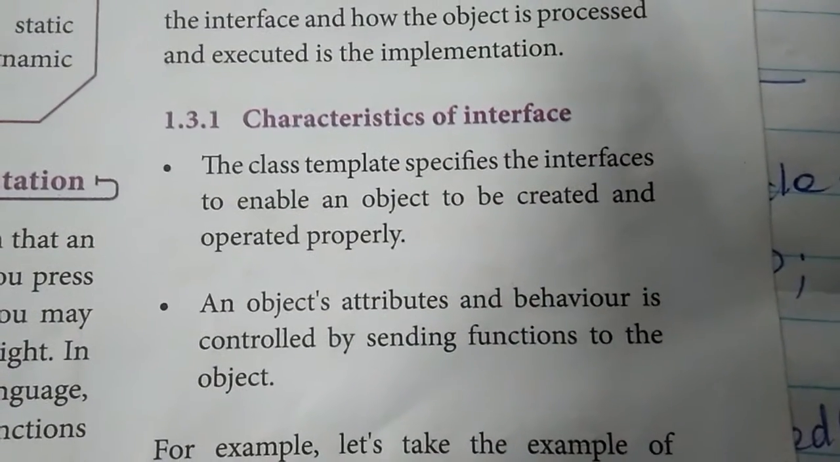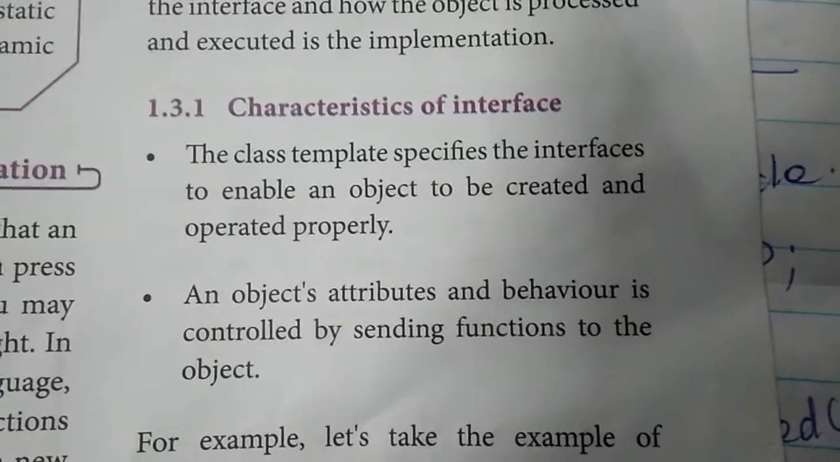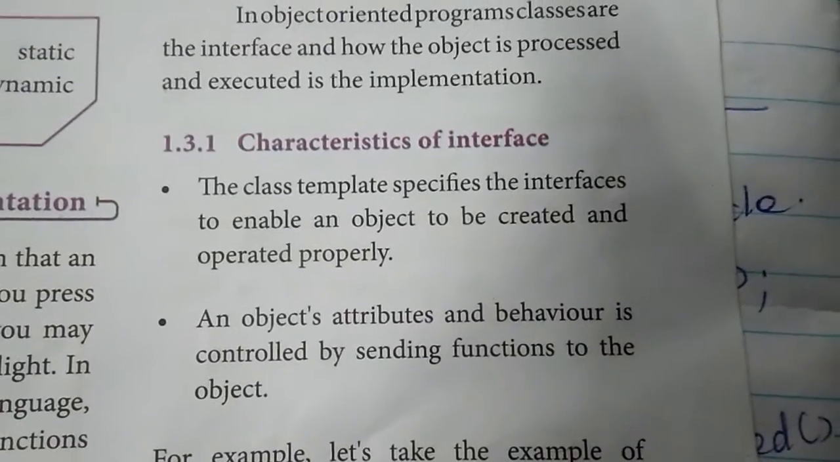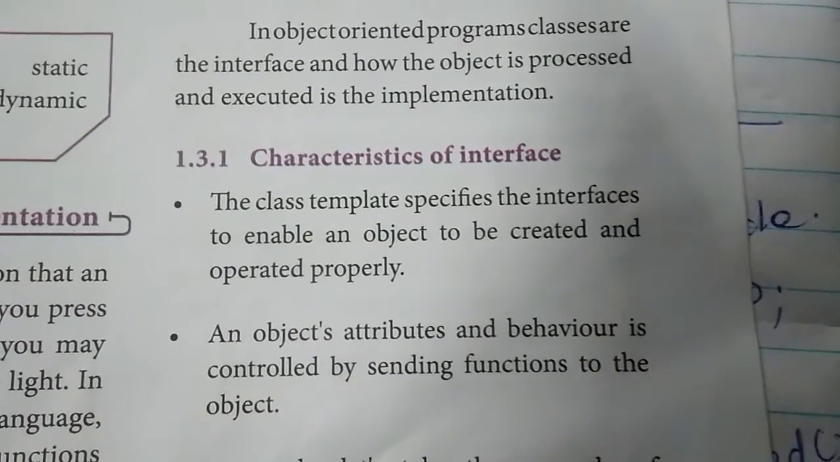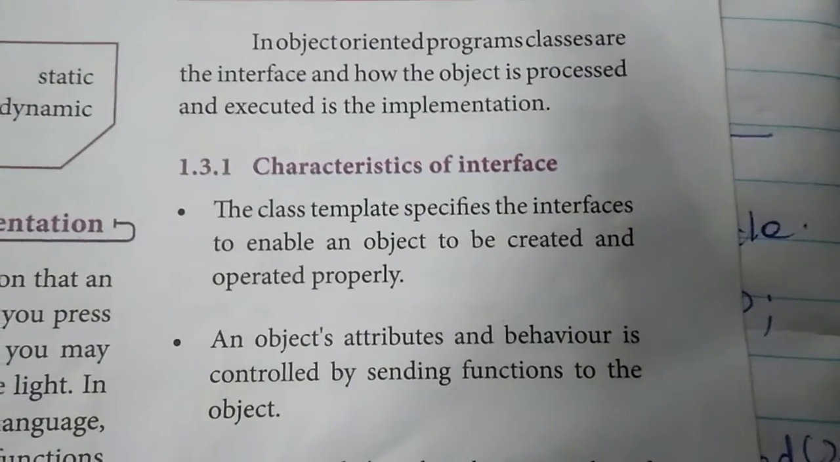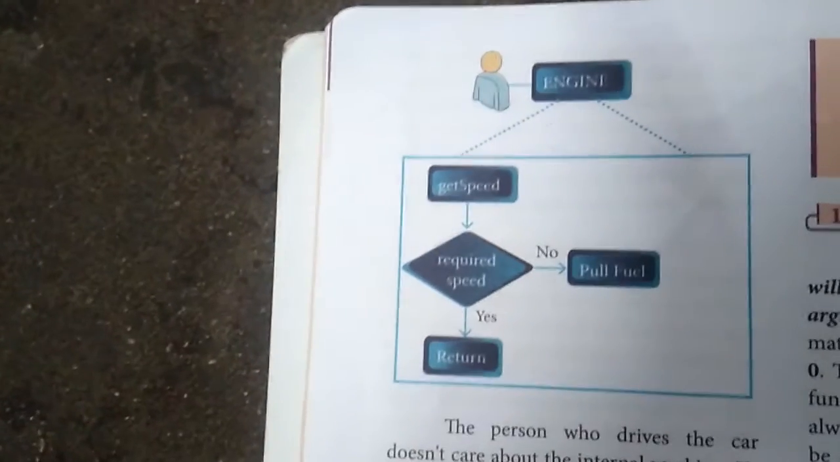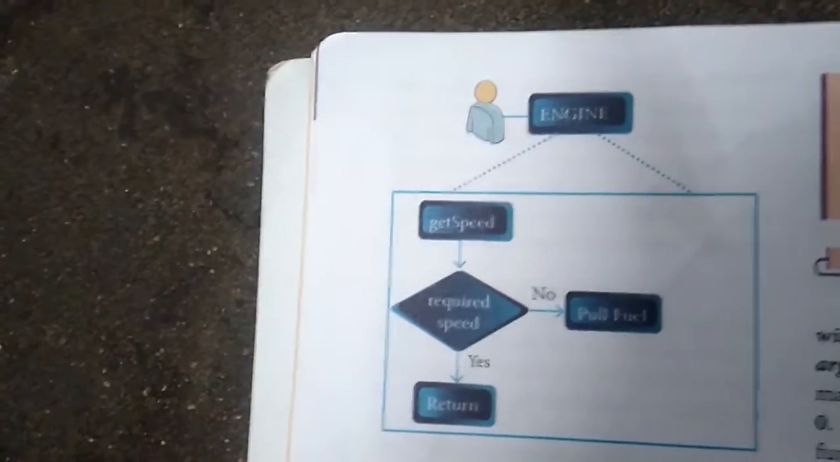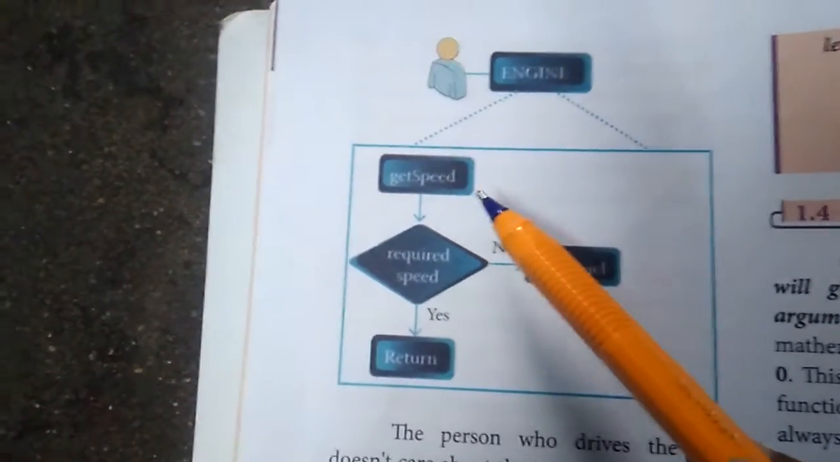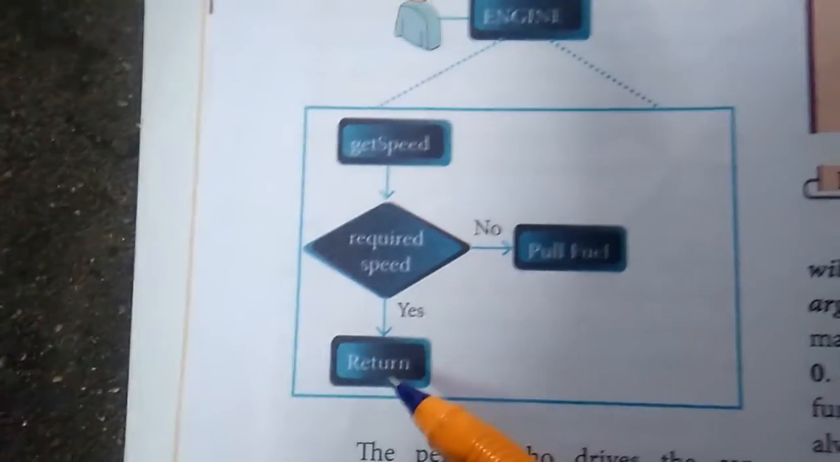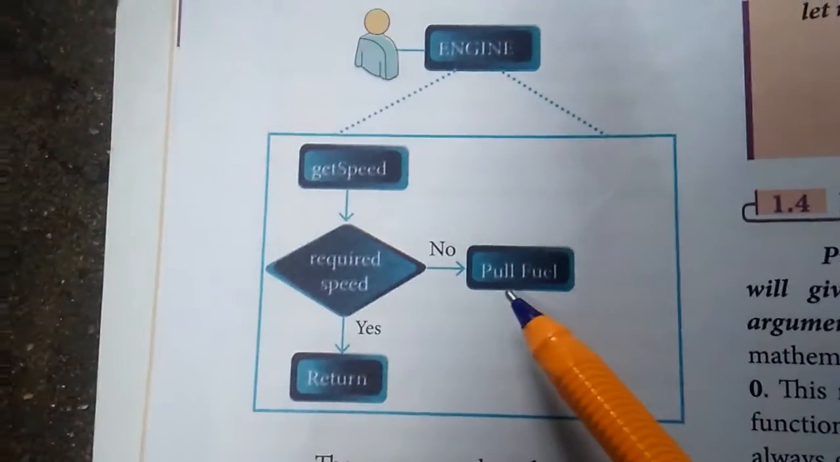Actually, we may not understand what we are trying to say. No problem, children. In this, I am driving a car and I want to increase my speed. Then what can I do? I just press my accelerator. In this, the class template is speed. The accelerator is the interface between the driver and the engine. I am just speeding up, so the engine gets the speed, and the required speed that we need will be returned here, otherwise it pulls more fuel.